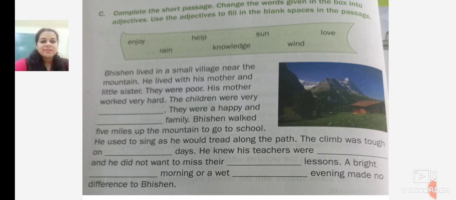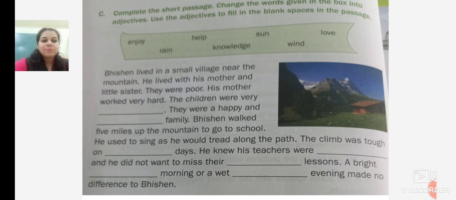We move with the passage. Bhishan lived in a small village near the mountain. He lived with his mother and little sister. They were poor. His mother worked very hard. The children were very dash. Now, which word will come here? What will be the correct adjective? The children were very lovable.